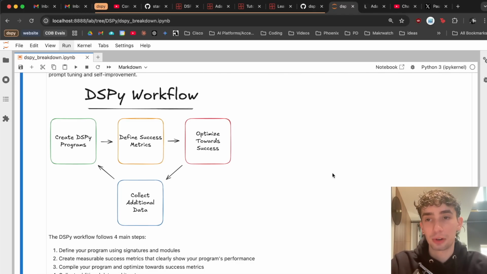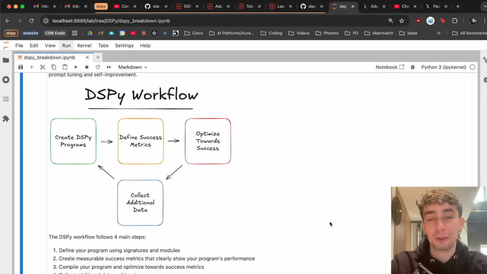The general DSPy workflow follows this four-part loop. First, you start by creating your DSPy programs. This is very similar to just creating some sort of prompt where you have some input information that goes through a prompt, your language model does its data transformations, and then you get the output generated from the language model. This is going to be very similar. Instead, it's going to be all handled through a DSPy program.